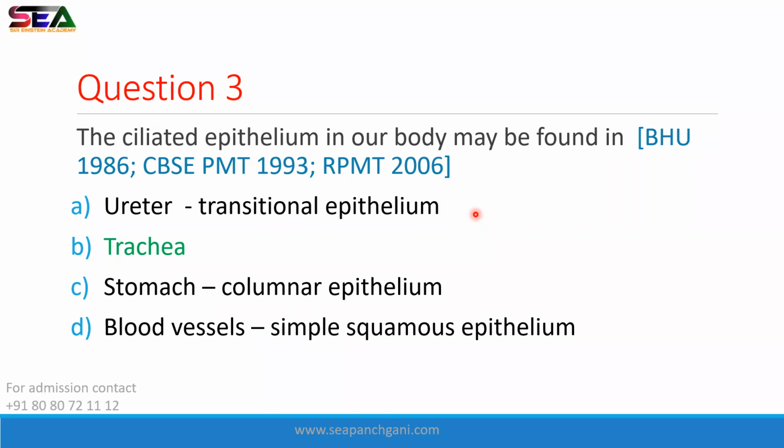If we fill water in a soft flexible pipe, it always changes its size. So transitional epithelium is present in the ureter. Stomach में होता है columnar epithelium, which we know, and blood vessels में होता है simple squamous epithelium, which helps in diffusion. Yes, blood vessels are also made up of smooth muscles, but the lining is of simple squamous epithelium.